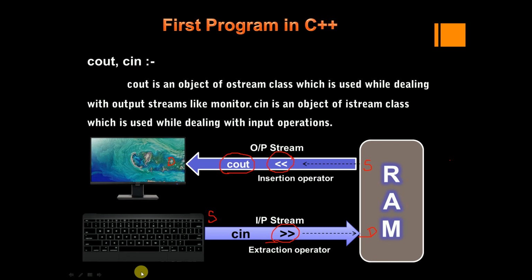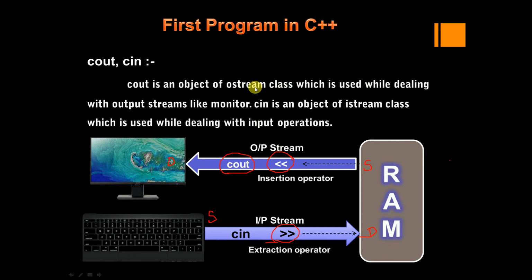And cin is an object of the iStream class, which is used while dealing with input operations. So OStream is a class, and cout is a predefined object of the OStream class.